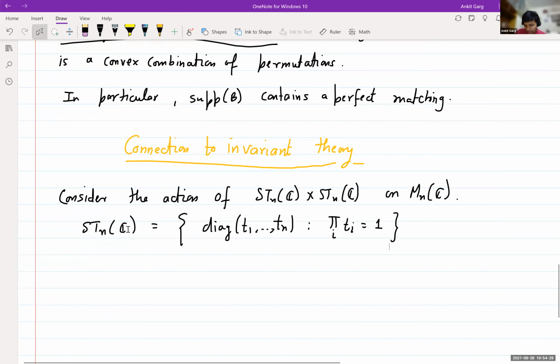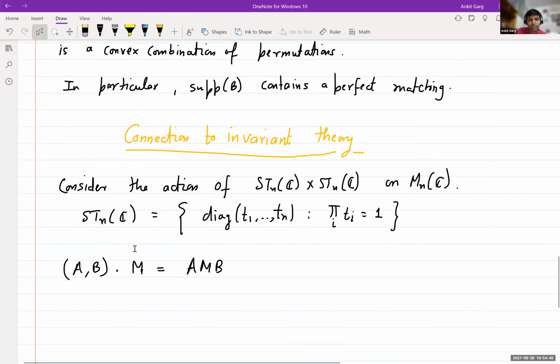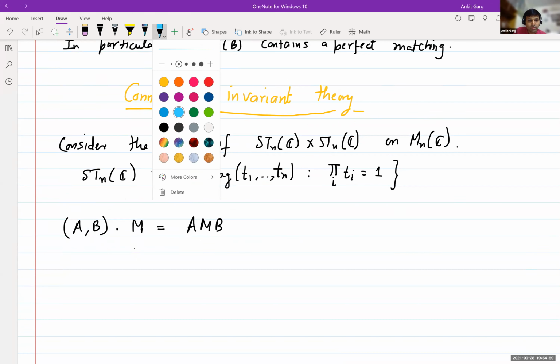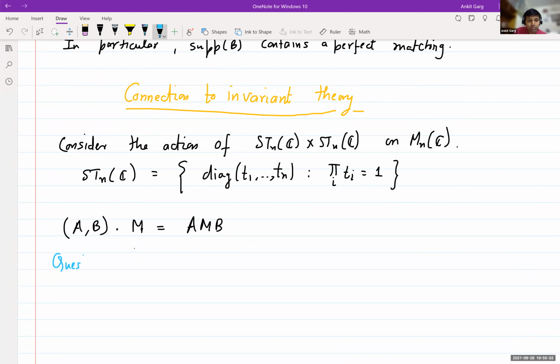The action is given by, if you have matrices A comma B, the group element A comma B acts on the matrix M by just left and right multiplication. So that is the action. The connection comes out of asking the following question: what is the null cone of this group action?